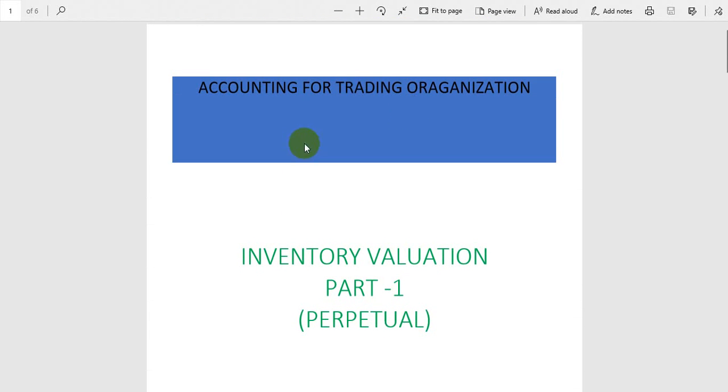But as I told you, we are learning accounting for trading organizations, so we will consider the inventory as finished goods here. And what is valuation? Valuation is a process by which we compute the value, the amount, the worth of the inventory. Inventory over here we will take as finished goods, because we are learning accounting for trading organizations.